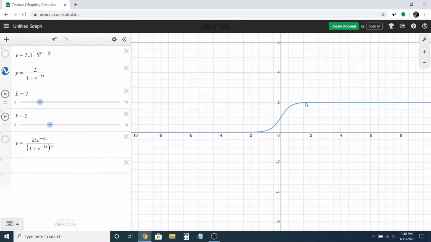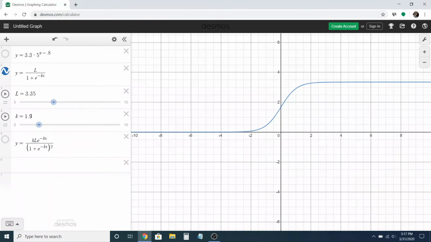So what really matters to us is this maximum number. What's the total number of people that are going to get infected, that are going to end up affected by the disease? If we change the number L, which I have in the numerator, that's changing the maximum. Is it 4? Is it 6? Somewhere in between. And the K doesn't seem to have a super huge impact. It's just kind of making the graph wider or shallower.